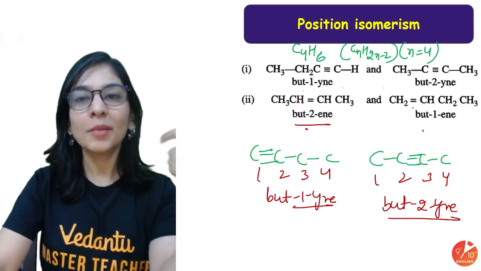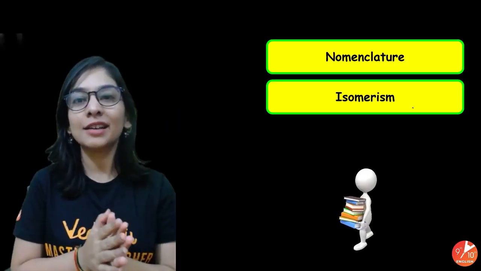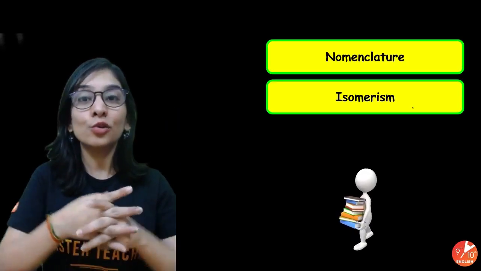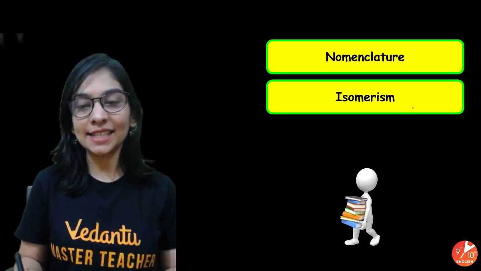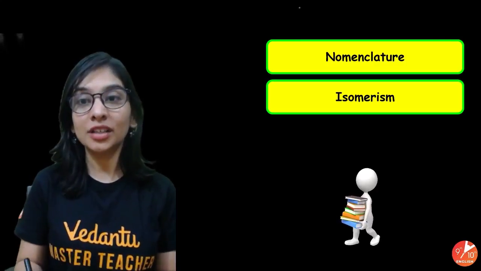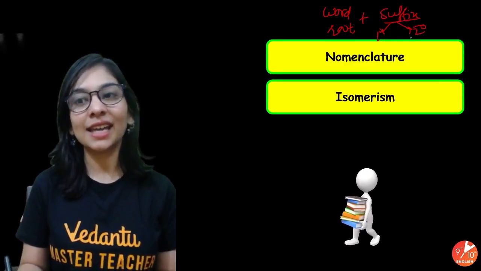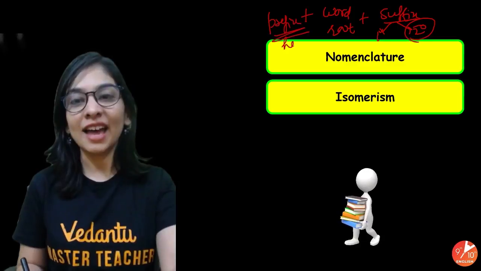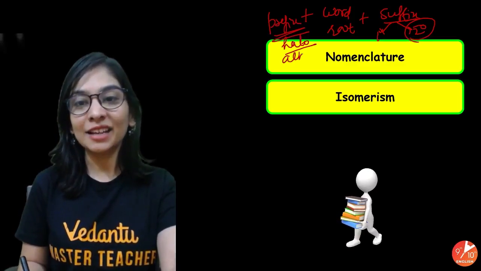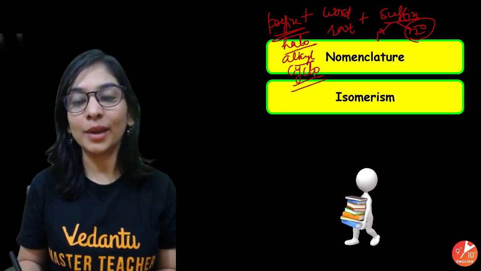I hope chain isomerism and position isomerism are making sense and are pretty clear for you. You have mastered enough examples of nomenclature, so you will be able to do that on your own. Please do not forget this one line: you should know your word root. You should know your suffix, that's primary and secondary, ane and yne, and secondary as your functional group, as well as your prefix, that's whether a halogen is there, whether an alkyl group is there, whether for a cyclic chain, cyclo will be there. Okay, so that's what it is.